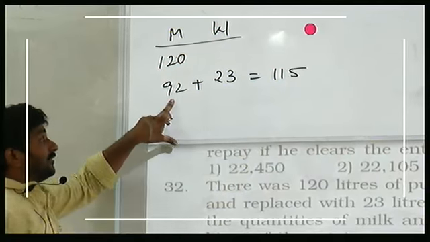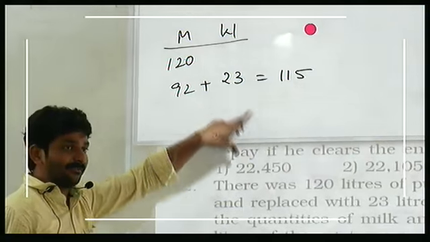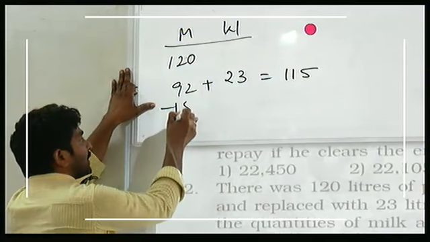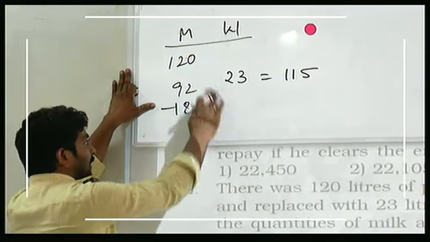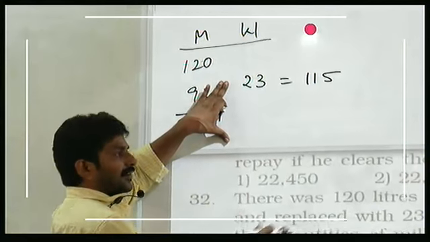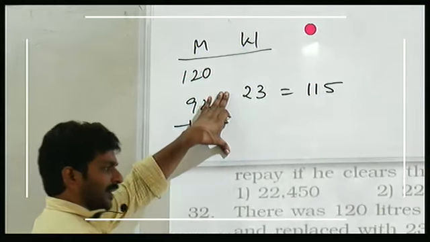So 20% of the water goes out and 20% of the milk goes out. 20% of this? 18.4 liters of milk is taken out. And wait a minute. After that what happened?